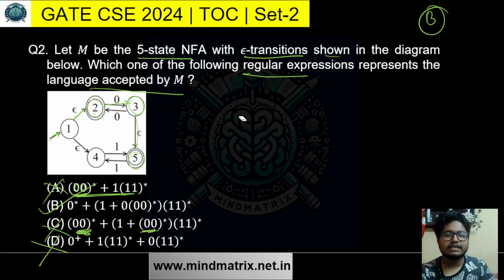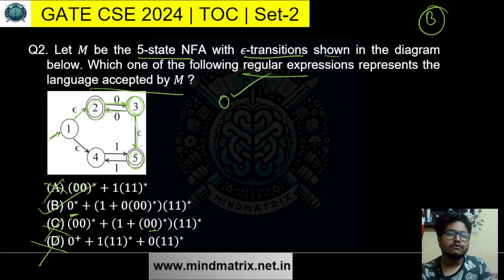Now let's see if it is actually logically true. So let's check it out carefully. What is 0 star? A single 0 is accepted. Now what about 2 zeros? So we go to 2, then with the first 0 we go to 3, then with the second 0 we go to 2, the final state, accepted. With 3 zeros we go to 3 and go to 5, accepted.